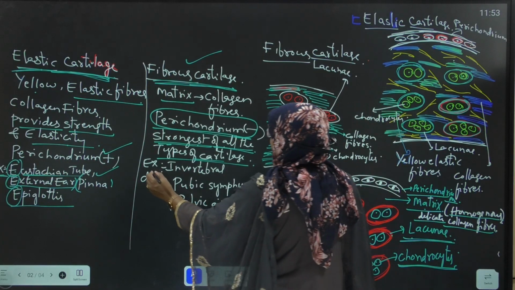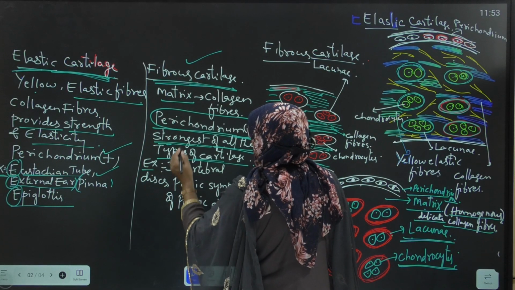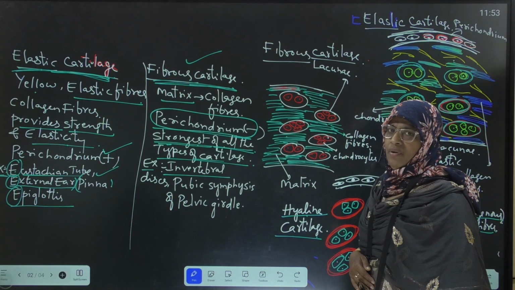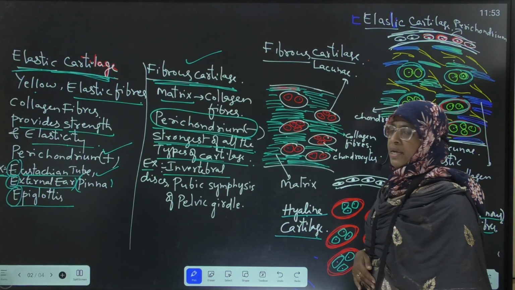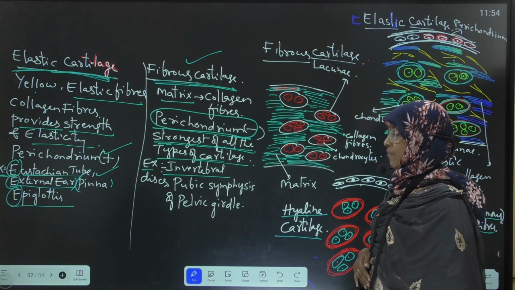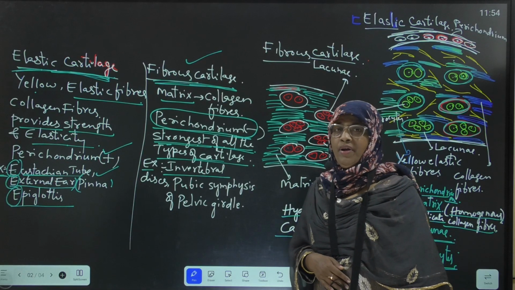Next, examples or locations of the fibrous cartilage are the intervertebral disc. Intervertebral disc means our vertebral column is made up of vertebrae, no? Our vertebral column means backbone.